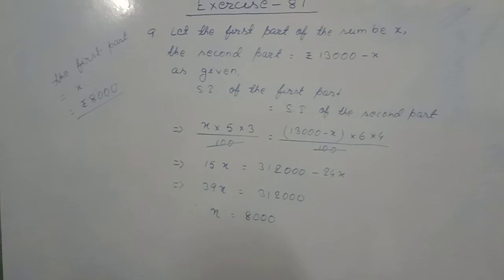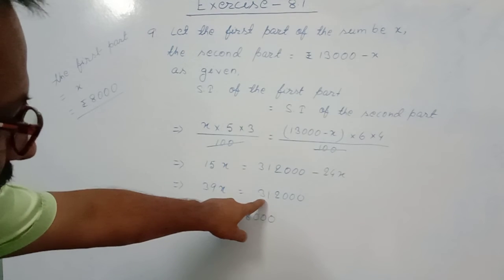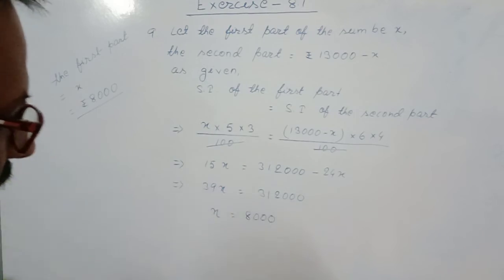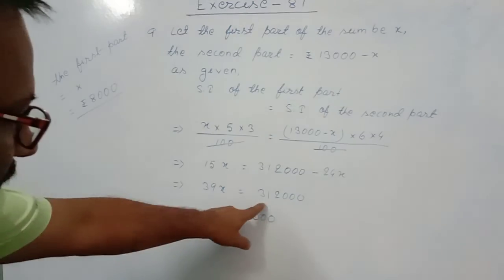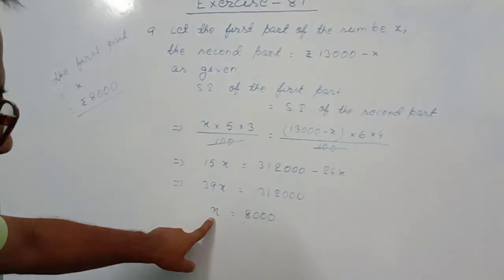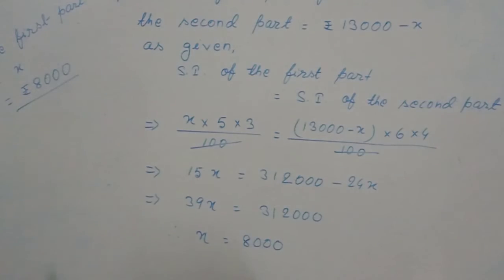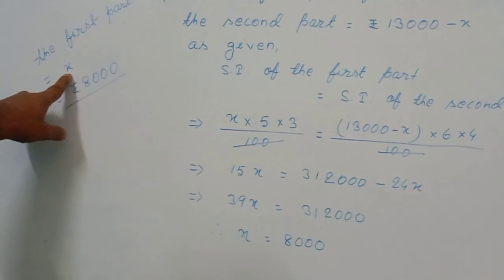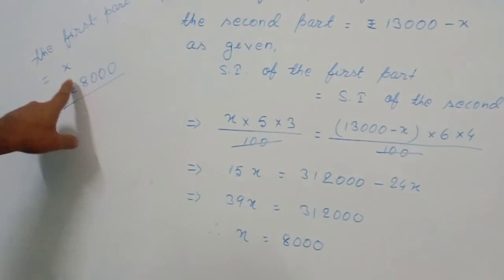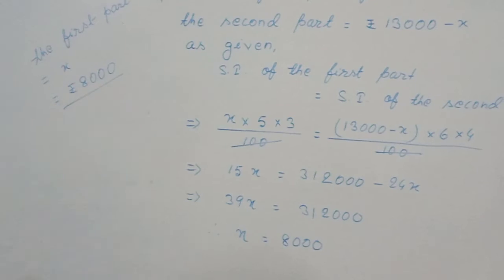So 15x plus 24x equal to 39x, and 39x equal to 3,12,000. So x equal to 8,000. I divided 3,12,000 by 39 and I got x equal to 8,000. So the first part of the sum became x, that was considered already, and the value of x became 8,000.